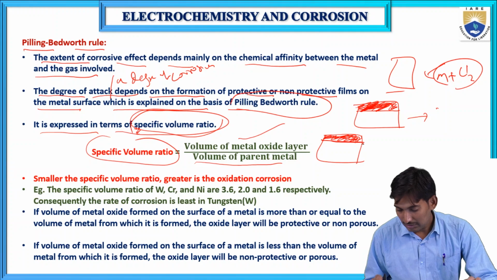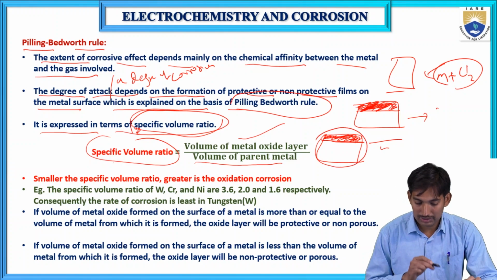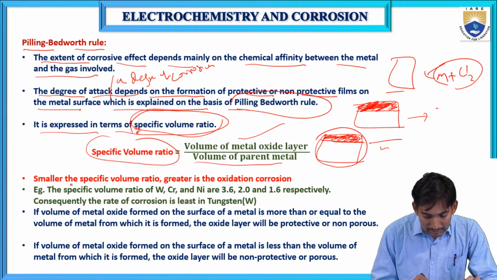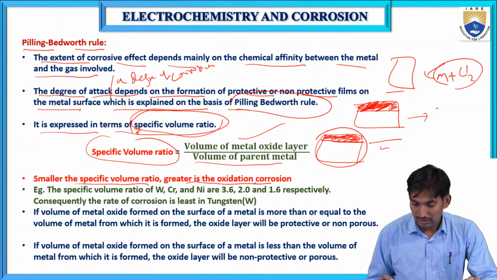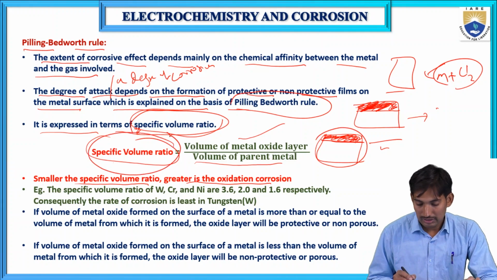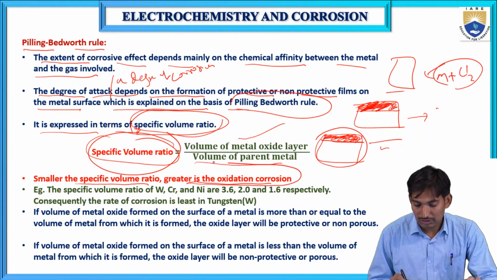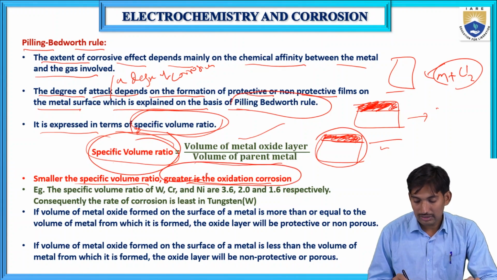The volume of this metal oxide layer divided by the volume of the parent metal gives the specific volume ratio. The smaller the specific volume ratio, the greater the oxidation corrosion. If the specific volume ratio is less, then the oxidation corrosion is more.